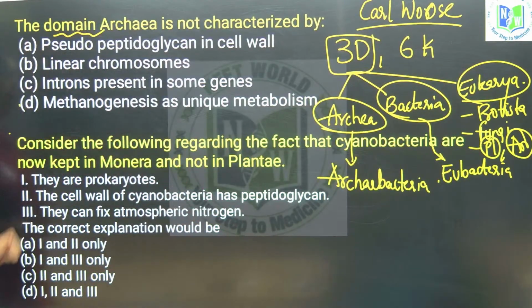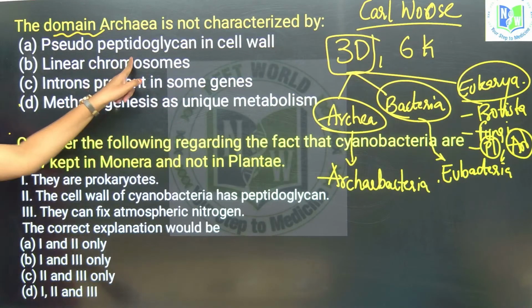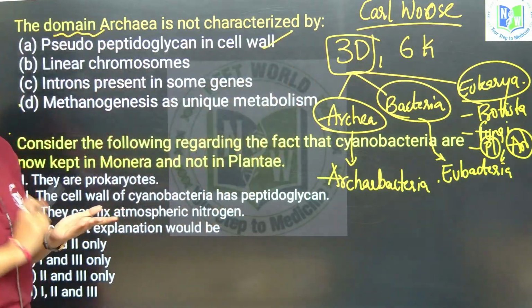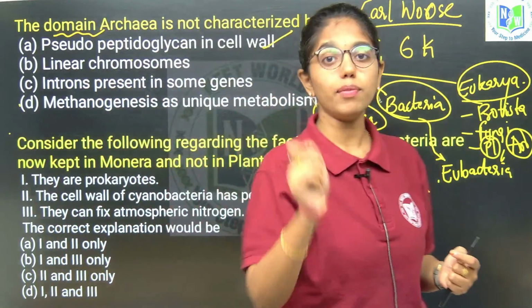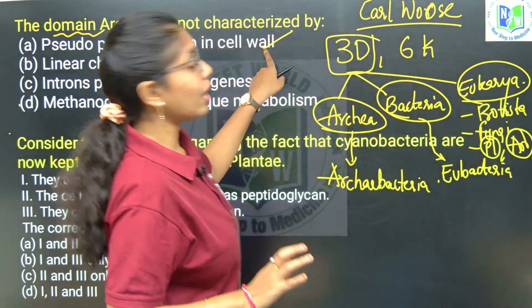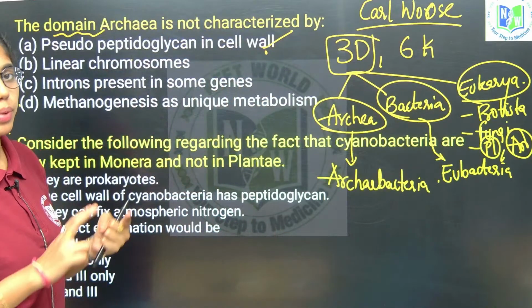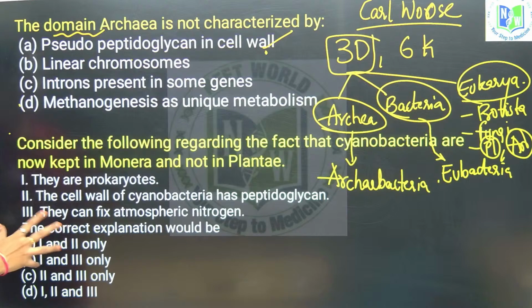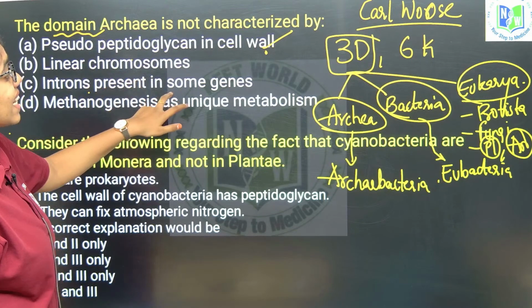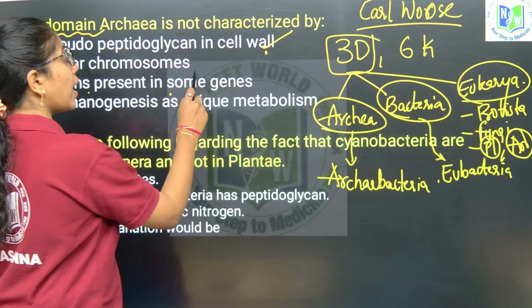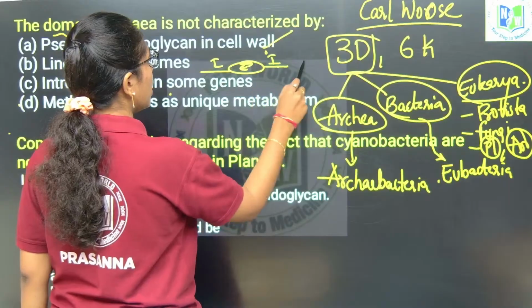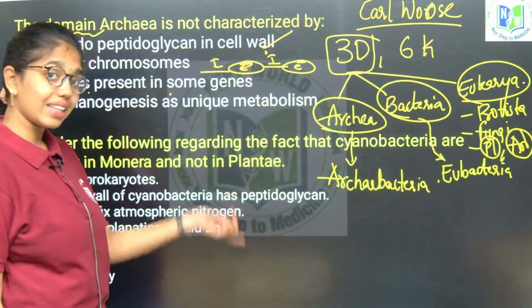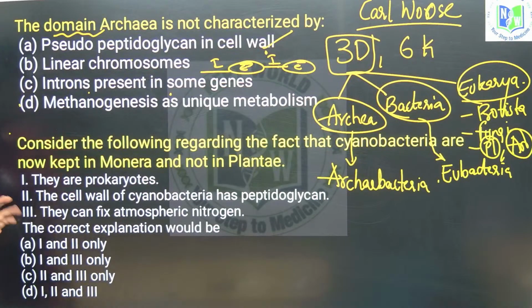Pseudopeptidoglycan is present in the cell wall of archaea, whereas true peptidoglycan is observed in the cell wall of eubacteria. Note down that primary difference in the cell wall. Introns present in some genes: the intron exon arrangement is observed in archaebacteria and eukaryotes, not in bacteria.